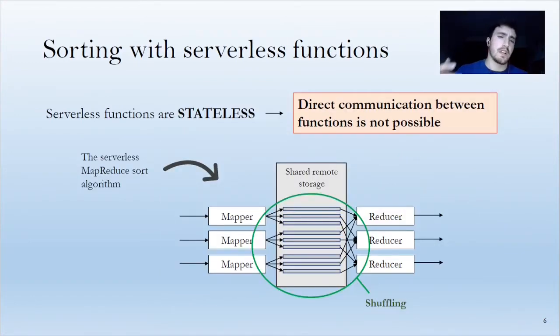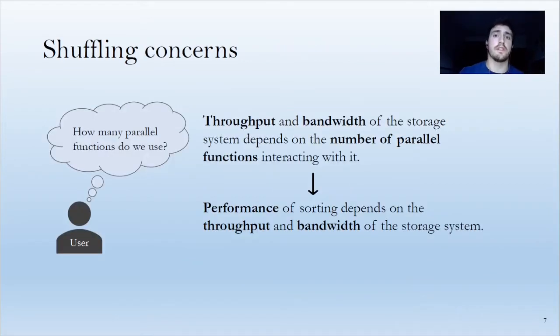Why? Because first, serverless functions are stateless, so you cannot directly communicate between serverless functions. So, as you have the distributed sort algorithm, which is based on the MapReduce model, in which you have two stages of parallel functions that you want to communicate between each other through a shuffling stage. The shuffling stage has a lot of direct communications that in a serverless environment you have to communicate through a shared remote storage. And so, as you have a shared remote storage that is accessed by a lot of functions, the number of functions communicating with the storage system will obviously affect the throughput and the bandwidth of the storage.